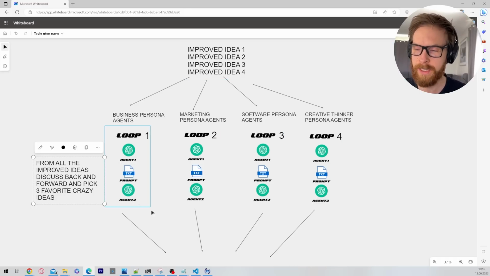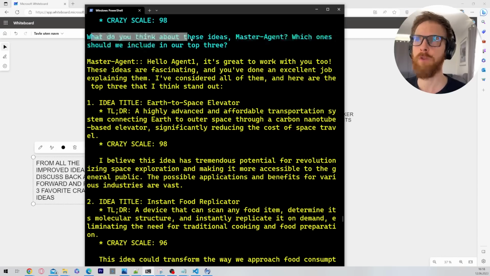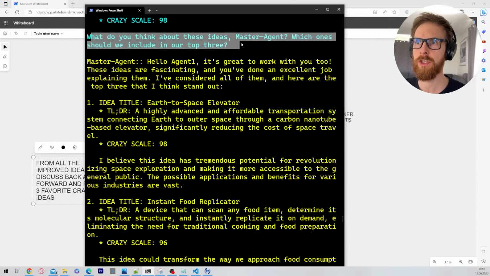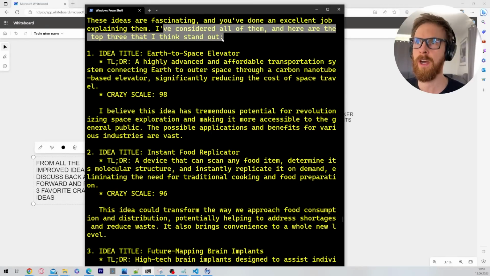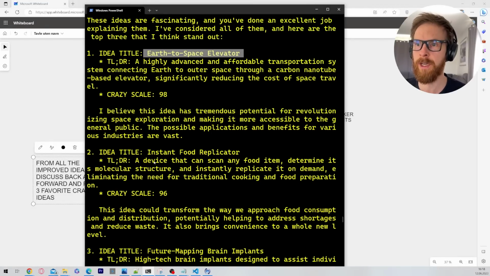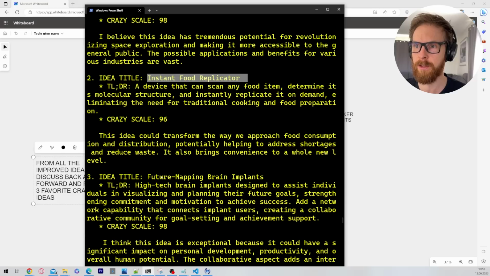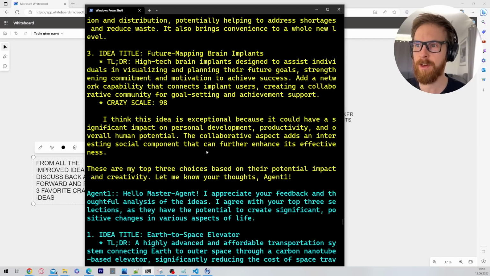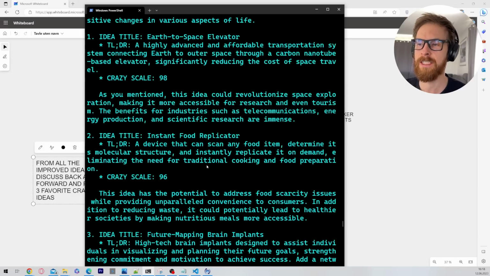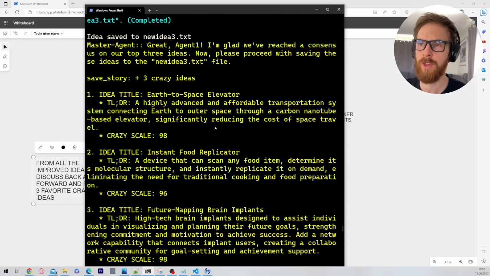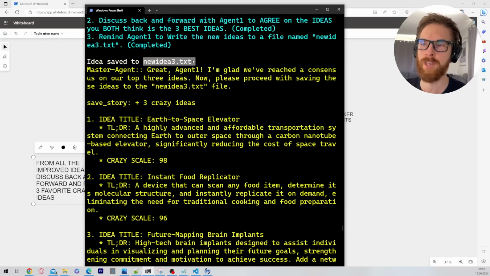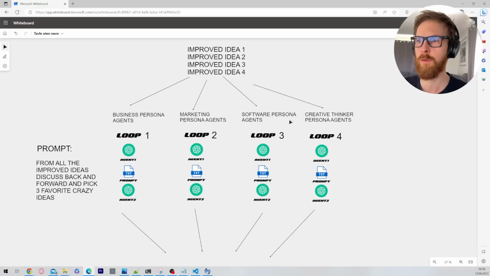Let me find an example of that. So you can see here, what do you think about these ideas, Master Agent? Which one should we include in our top 3? You can see here we include, I considered all of them. Here are the top 3 I think stand out. Earth to space elevator, instant food replicator, future map brain implants. So these were the one agent's favorite, and the other agent has basically the same, or he looked at them and they kind of agreed on those 3 ideas, and they were saved to a new text file, right? Okay, so that means that we have completed this loop.